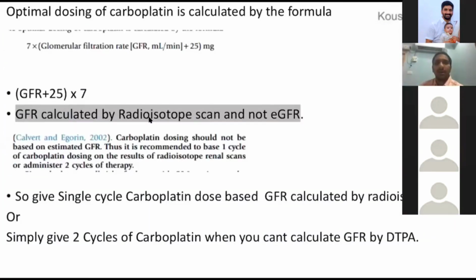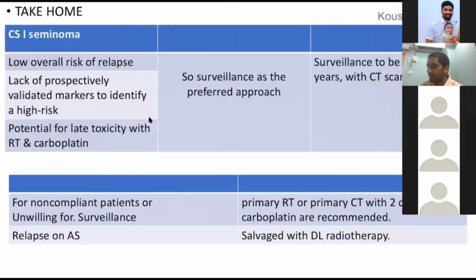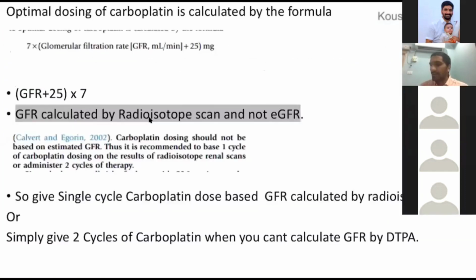If the patient is not suitable for radiation or wishes to undergo chemotherapy, in stage 1 seminoma the drug of choice is carboplatin. Unlike NSGCT, where the stage 1 drug of choice was BEP, here the drug of choice is single drug carboplatin. MCQ again: stage 1 NSGCT, single cycle of BEP. Stage 1 seminoma, single drug carboplatin.